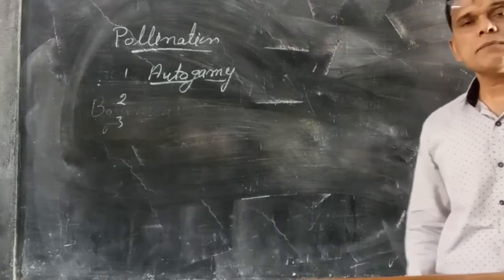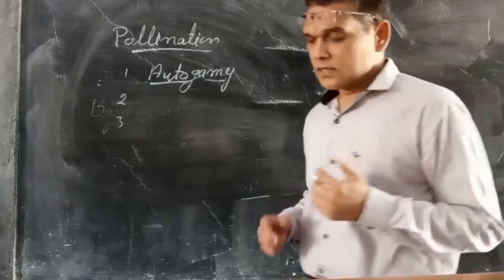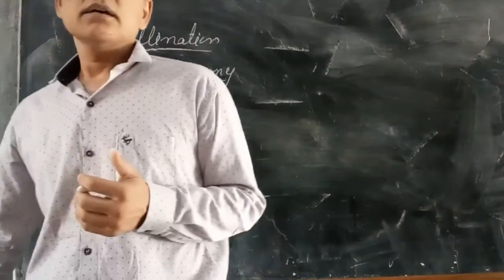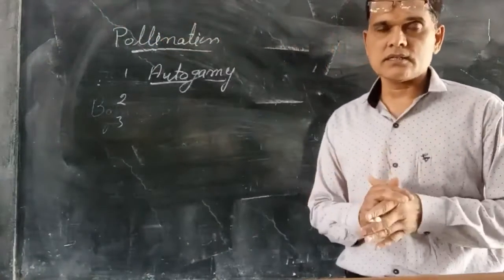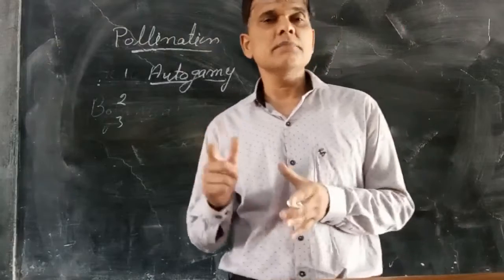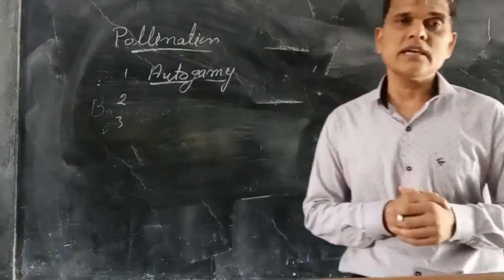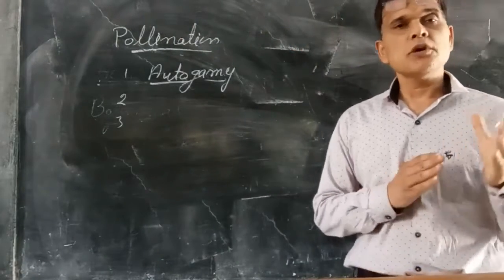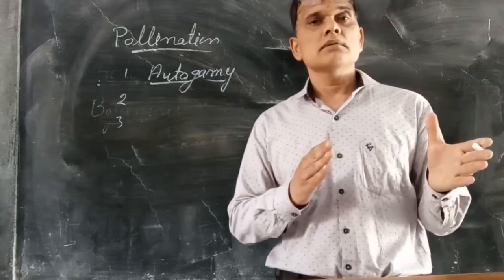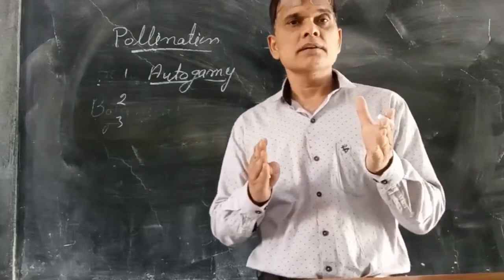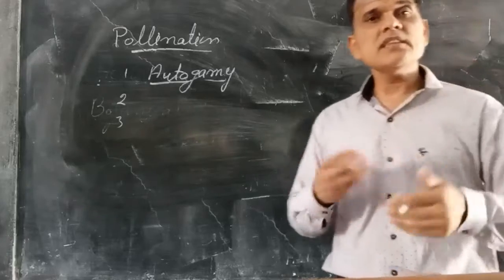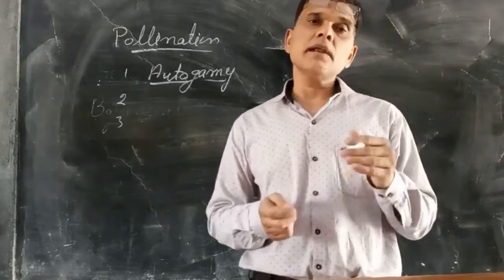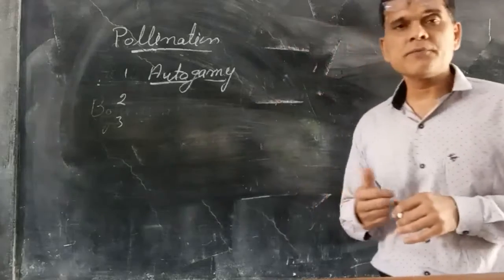Autogamy means self-pollination. When the anther and stigma are both present in the same flower, that means a bisexual flower is there. At that time, the pollen grain of the same flower is transferred to the same flower's stigma. If the pollination occurs within the flower, that is known as autogamy.